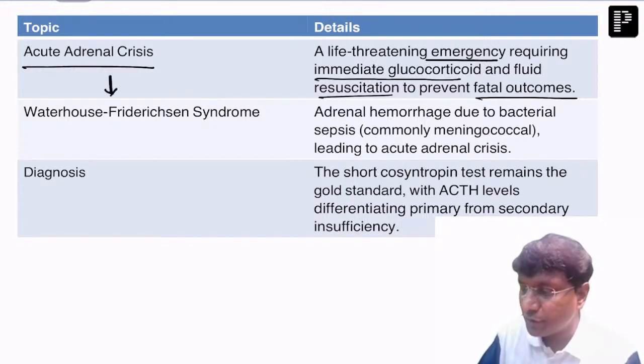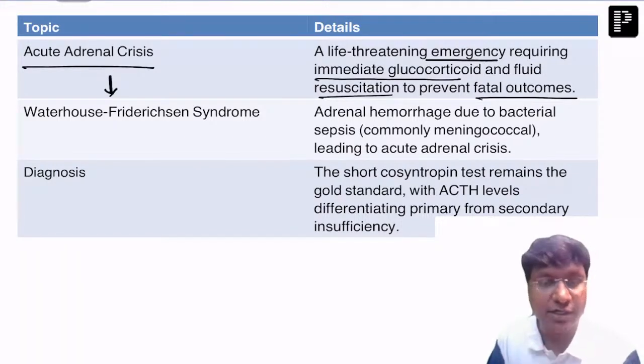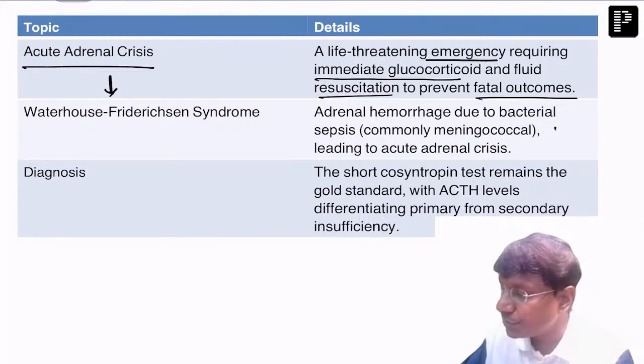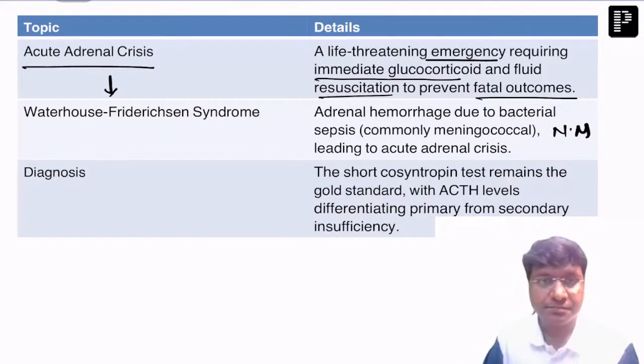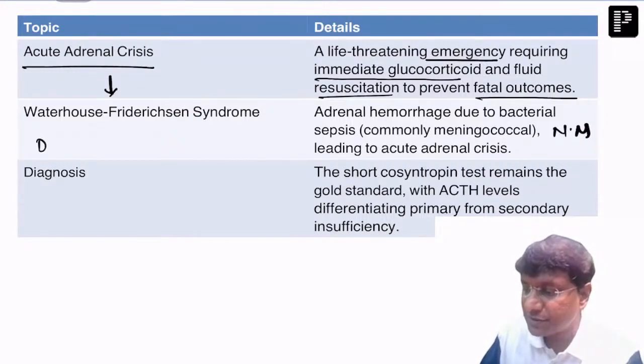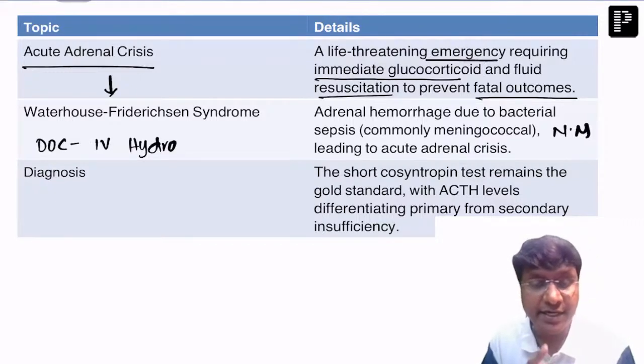One of the very important acute adrenal crises is Waterhouse-Friderichsen syndrome. It is adrenal hemorrhage due to meningococcal infection, that is Neisseria meningitidis, right? In these patients, the drug of choice will be intravenous hydrocortisone in acute adrenal crisis.